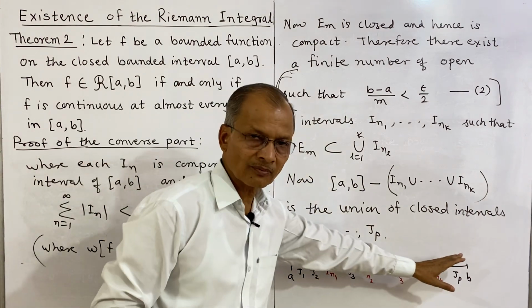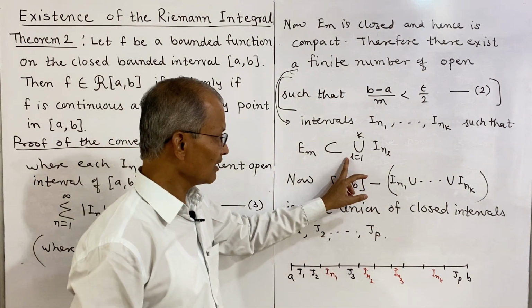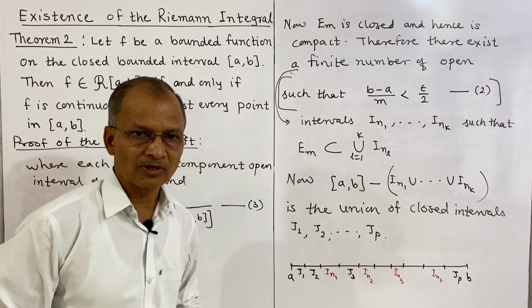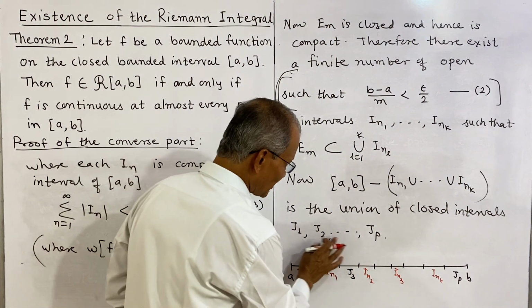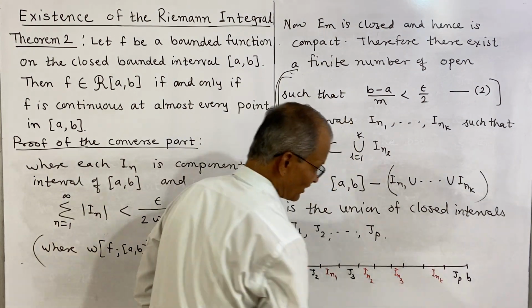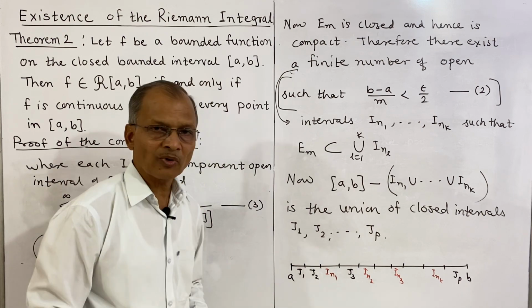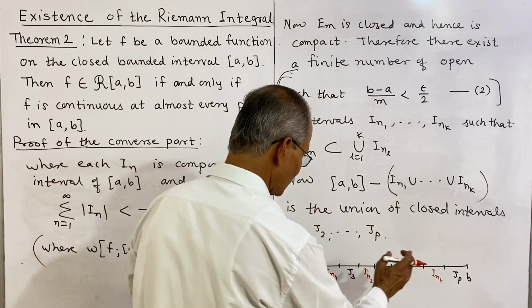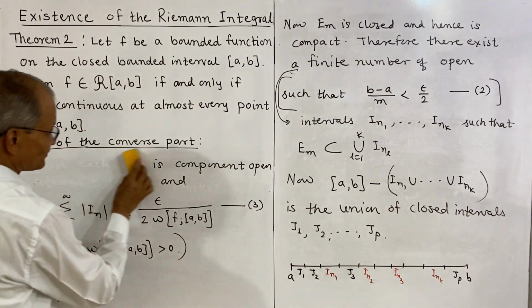There are some points of discontinuity, these points are contained in this EM, and EM is contained in these component intervals. And what are the remaining intervals? The remaining intervals are j1, j2 up to jp, and these intervals contain those points where the function is continuous.